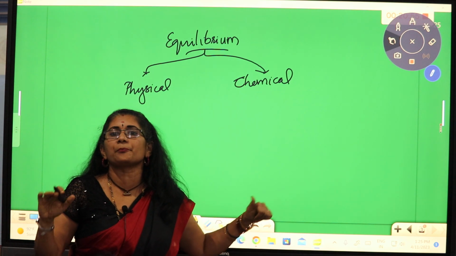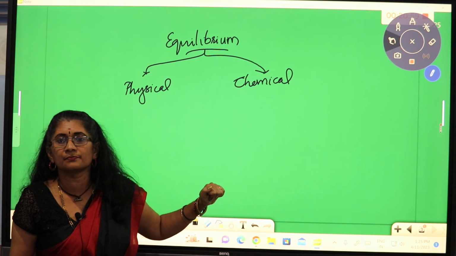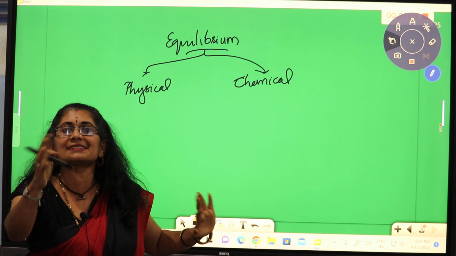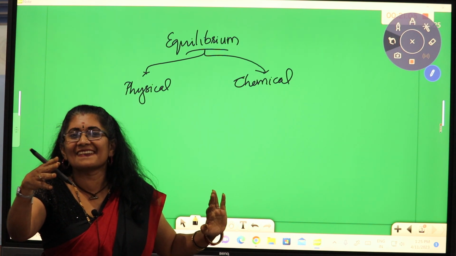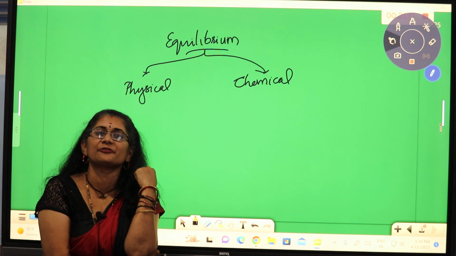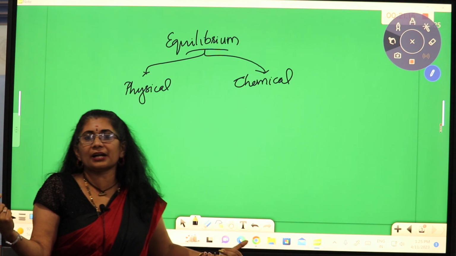What do you mean by the concept of equilibrium? What do you mean by the term? What is equal? Yeah, the rate of the forward reaction becomes equal to the rate of the backward reaction.